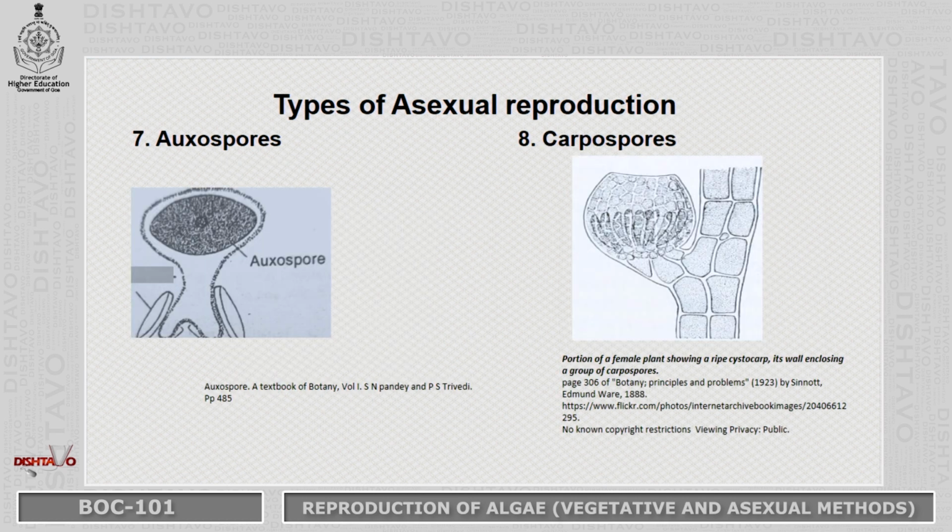Next, endospores. Endospores are formed from the protoplast and these are common in some cyanobacteria. The seventh one is exospores. Exospores are seen in members of Bacillariophyceae where the spore is released and then can give rise to a new plant. The eighth one is carpospores. Carpospores are very commonly found in members of Rhodophyceae. They are produced inside a carposporangium. These red algae also produce tetraspores.